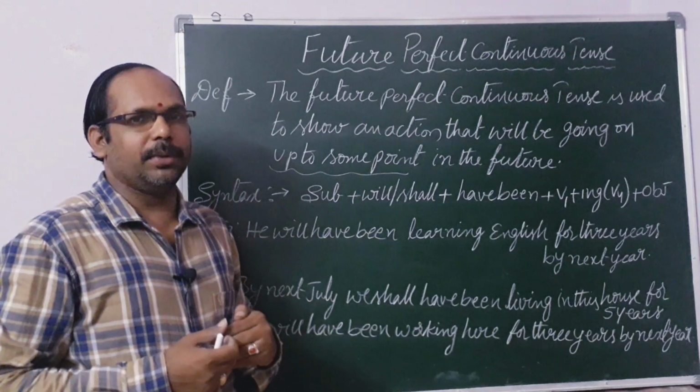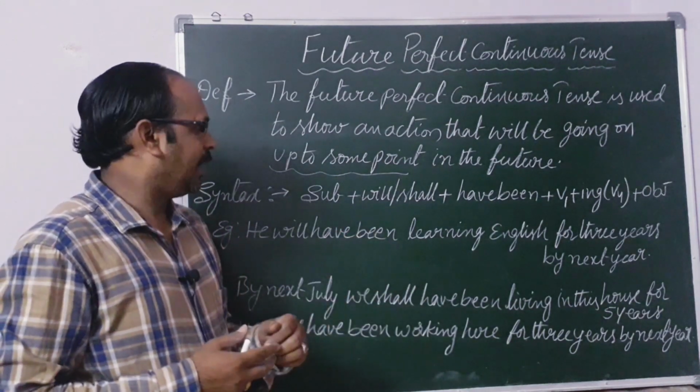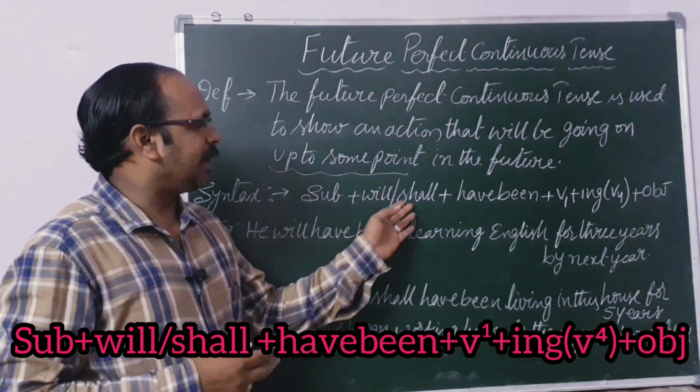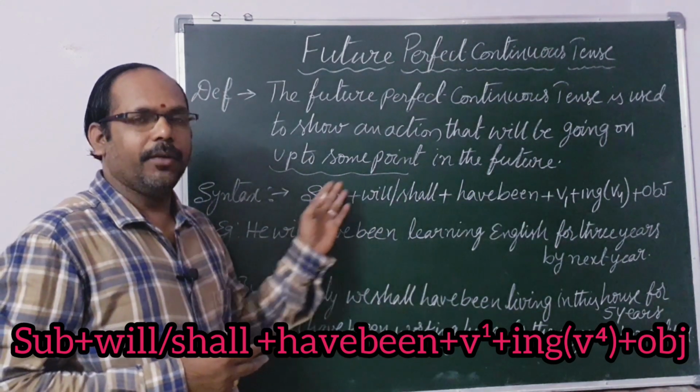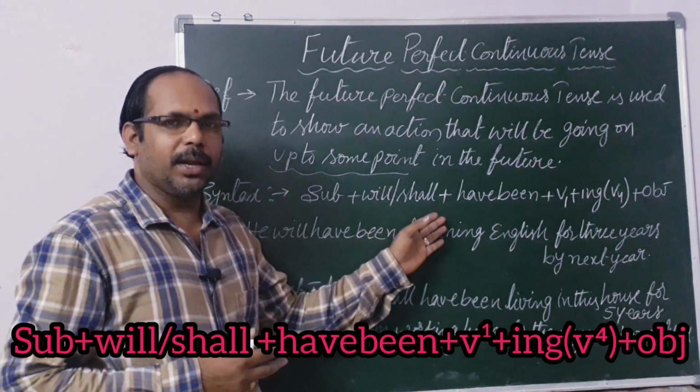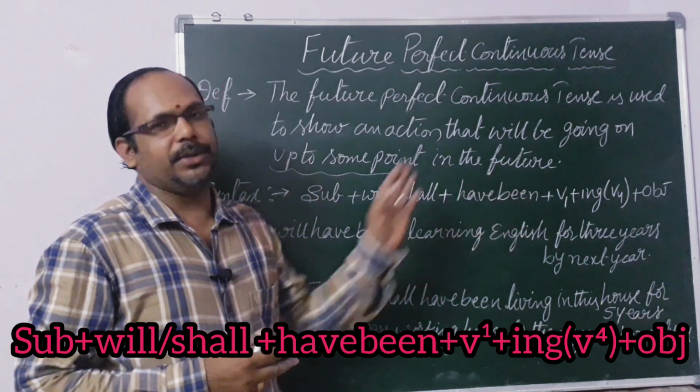Before going to the examples, we'll observe the syntax. Subject plus will or shall plus have been plus V4 plus object.